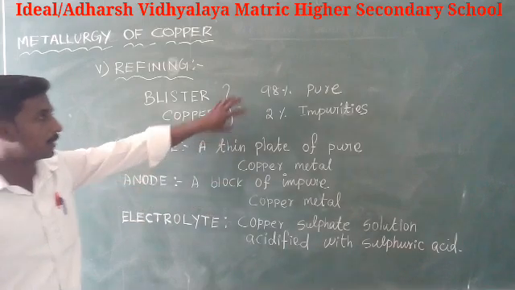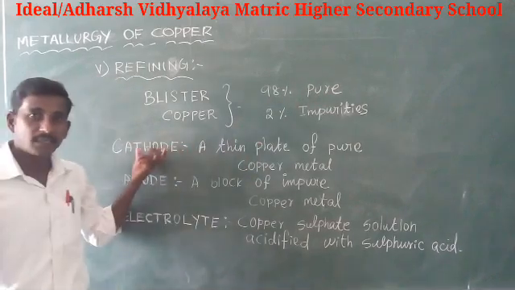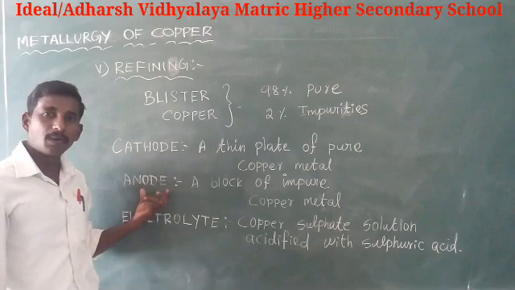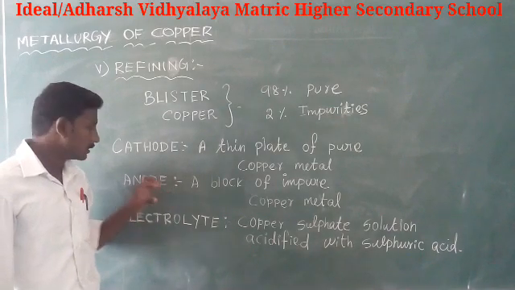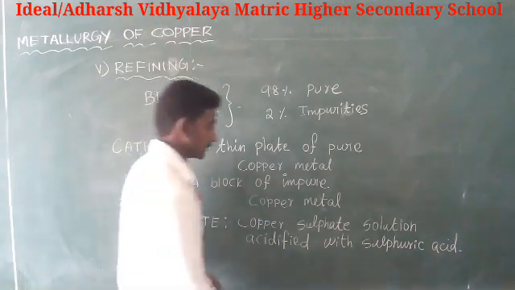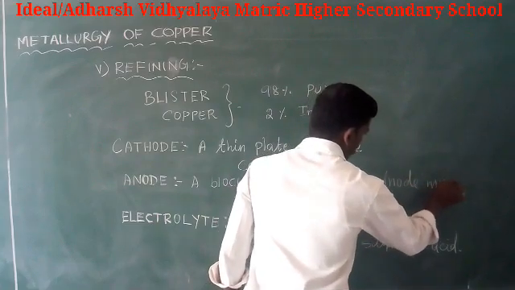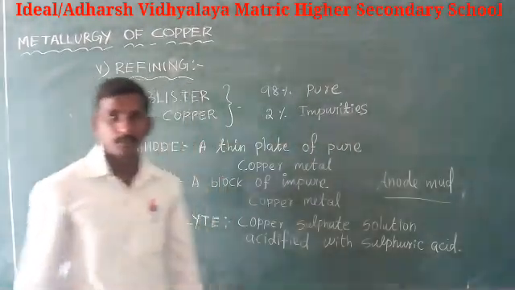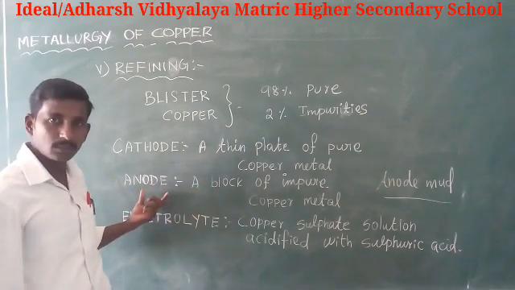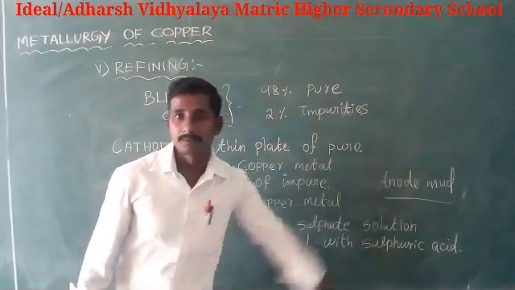Pure copper gets deposited at the cathode, and the impurities settle at the bottom of the anode in the form of sludge. That is called the anode mud.